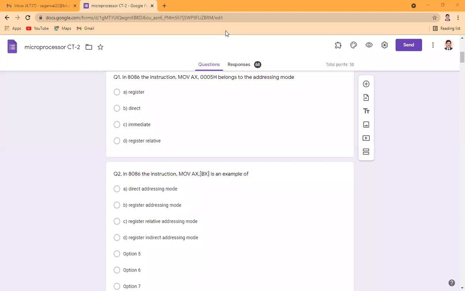So today we will be discussing the objective questions which are related with the microprocessor 8085 as well as 8086. The first question is: in 8086, if the instruction is written as MOV AX, 0005, it belongs to which addressing mode?